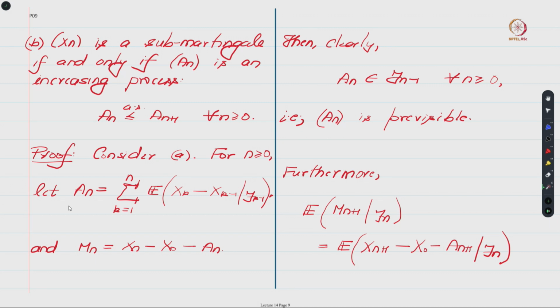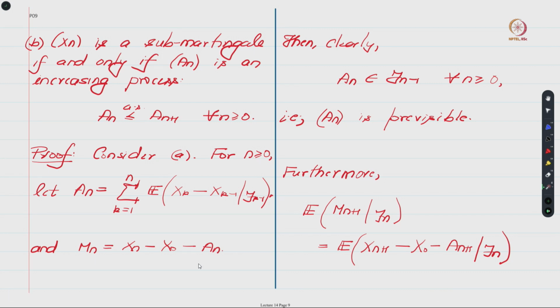That is why I highlighted that part before. So An is defined in this way, and Mn is defined in this way: you take Xn, subtract from it X0 and subtract from it An, where An is defined in this way. As a reader one may ask, how can one think of such a definition for An and Mn?